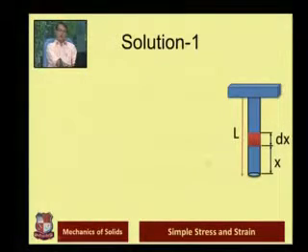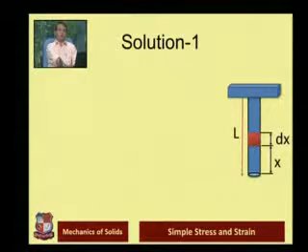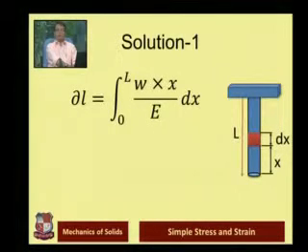So delta L is actually the change in length of this particular strip, or this element. But if we want to find out change in length of the whole bar, then we need to use the integration, and integration must be between the values of x from 0 to L. So let's integrate this equation to find out the total change in length. So delta L, we integrate from 0 to L, W into x upon E, that is strain, into dx. Now it's a very simple integration.